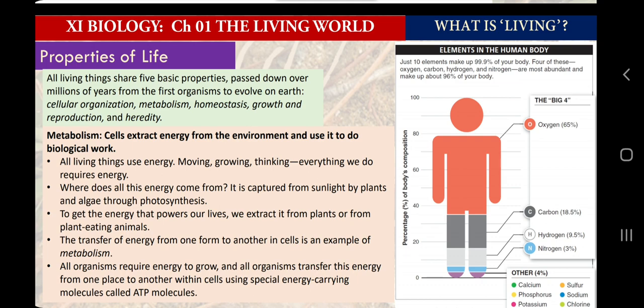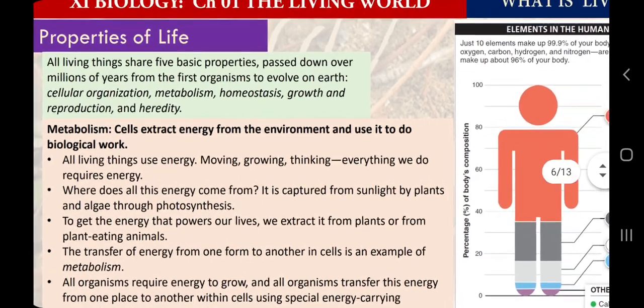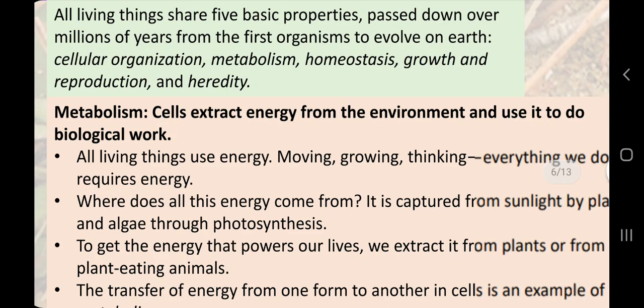So after digestion, what happens? We absorb those nutrients, then those nutrients go into our bloodstream, then finally they go to cells, and there they metabolize. So what do the words metabolism and metabolize mean? These words signify the chemical reactions which are happening within cells and outside the cells in living organisms. So metabolism is the sum total of all chemical reactions.